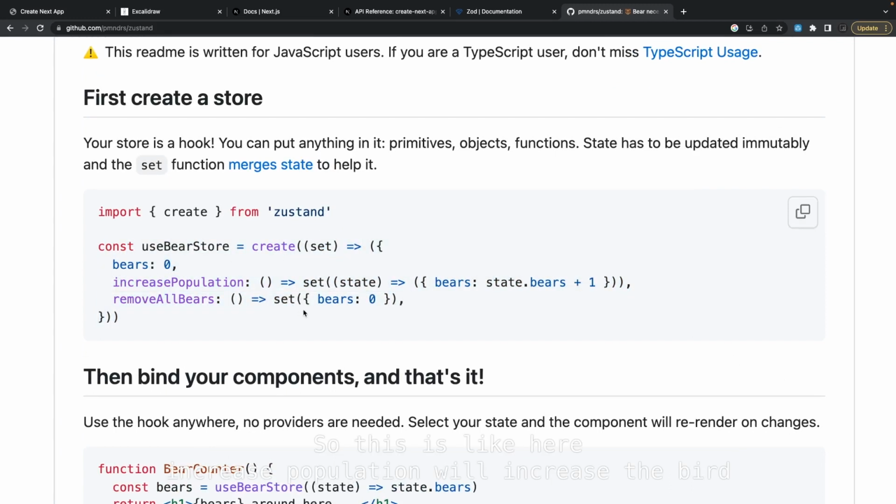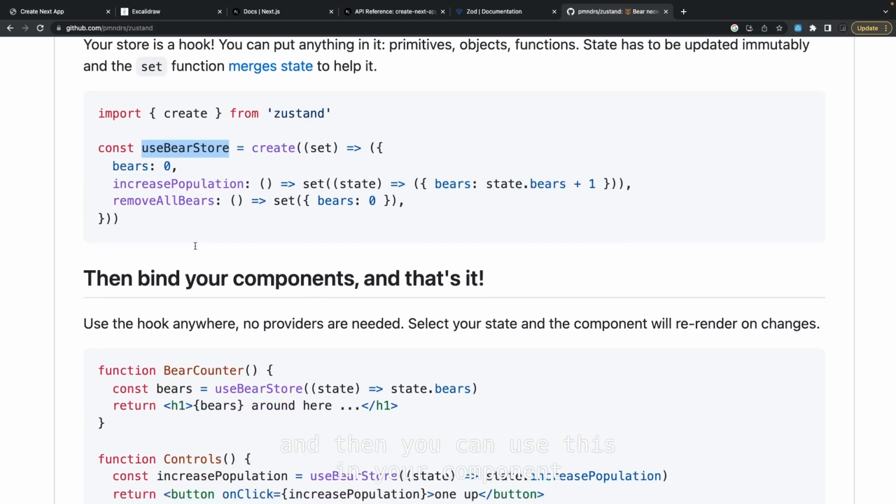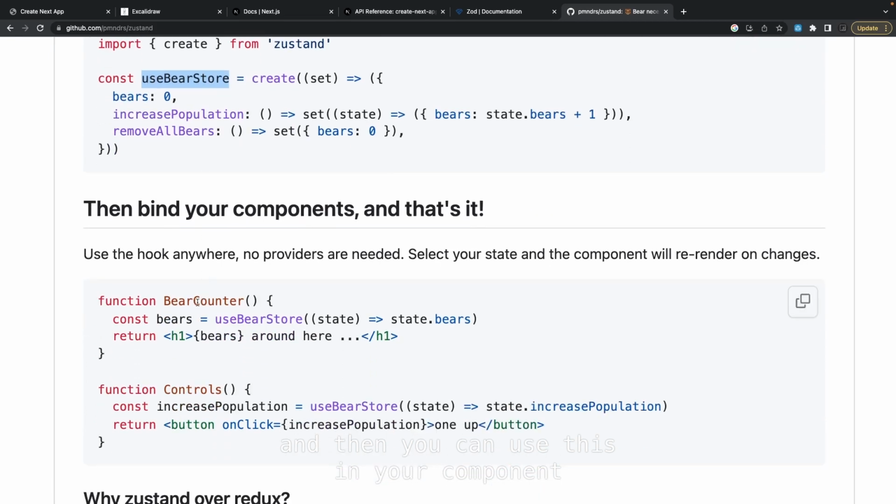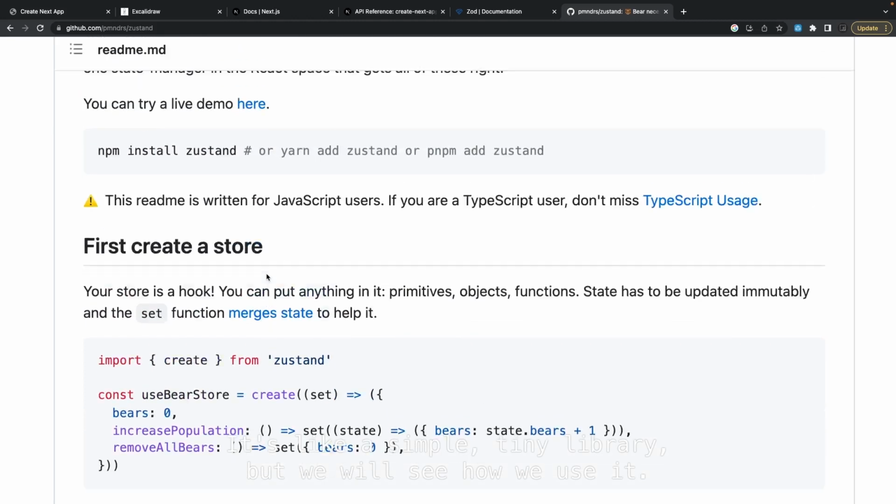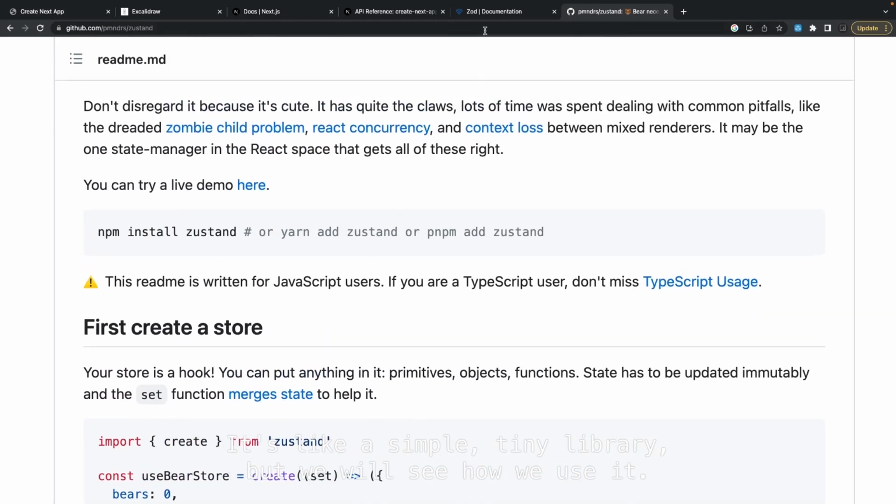Here increase population will increase the bear population by 1, remove bears will set the bears to 0. This is how you can create the store, like useBearStore, and then you can use it in your component. It's a simple tiny library, and we will see how we use it.